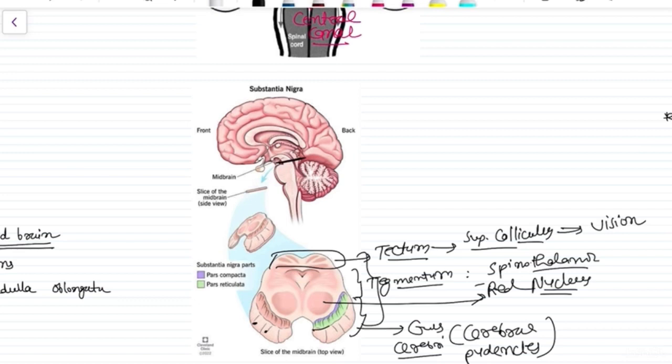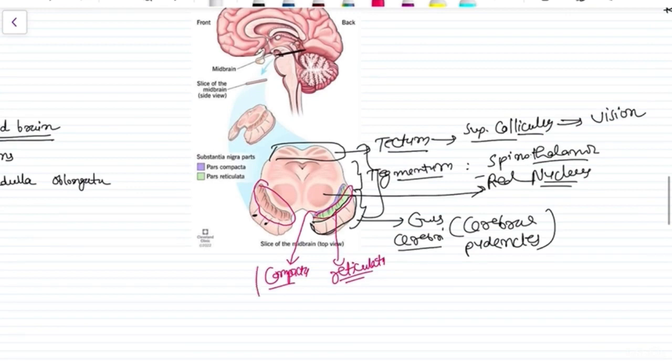So this is the cerebral peduncle, and this structure is called the substantia nigra. Substantia nigra has got two parts. One is pars compacta, the violet one, and the other is the pars reticulata. The pathology is that when there is Parkinson disease, the dopaminergic neurons are depleted or degenerated in this pars compacta of the substantia nigra. So in this condition, all the signs and symptoms of Parkinsonism occur